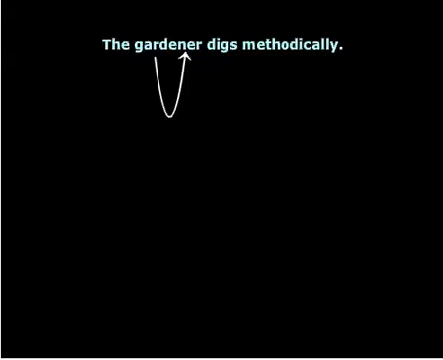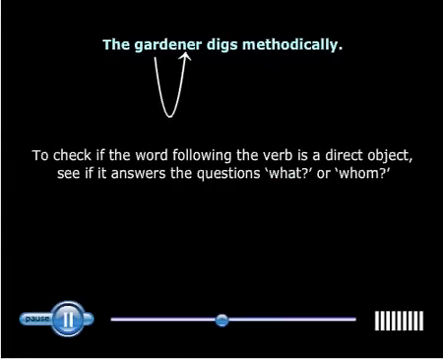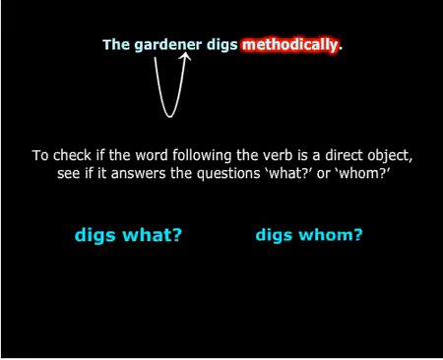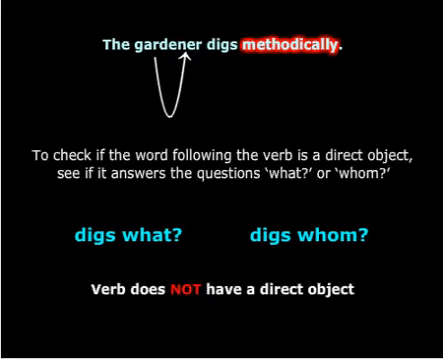Now there are three important points for you to remember with respect to intransitive verbs. First, to check if the word following the verb is a direct object, see if it answers the questions what or whom. Now the word methodically does not answer either of the two questions. The questions are digs what or digs whom. Hence, in this case, the verb does not have a direct object.